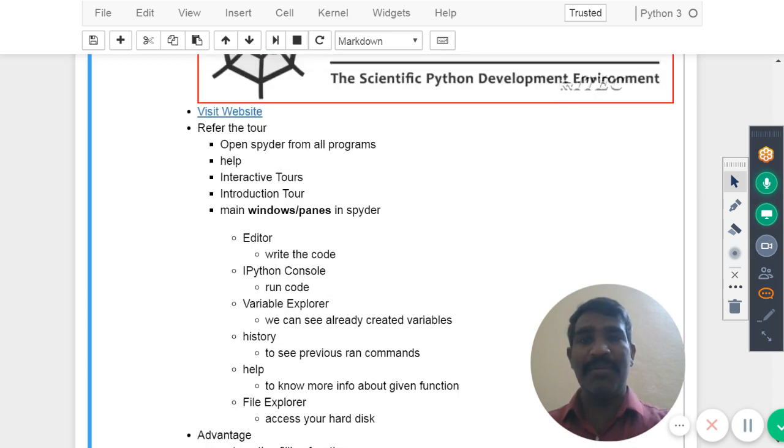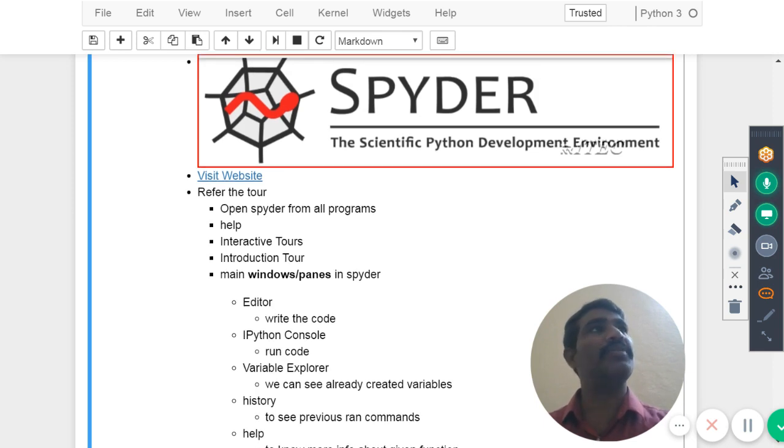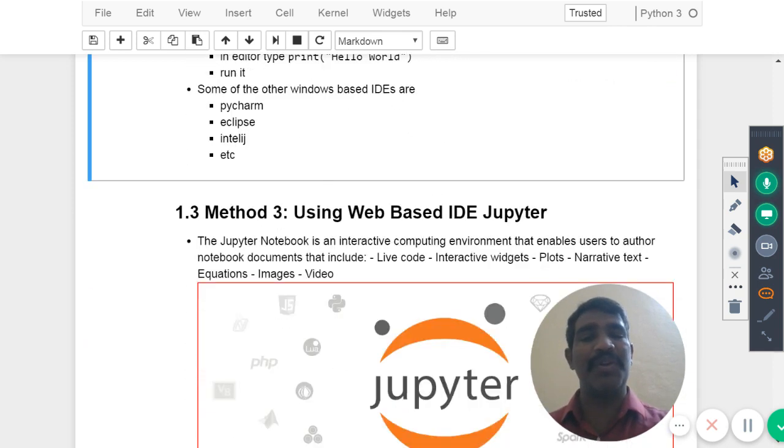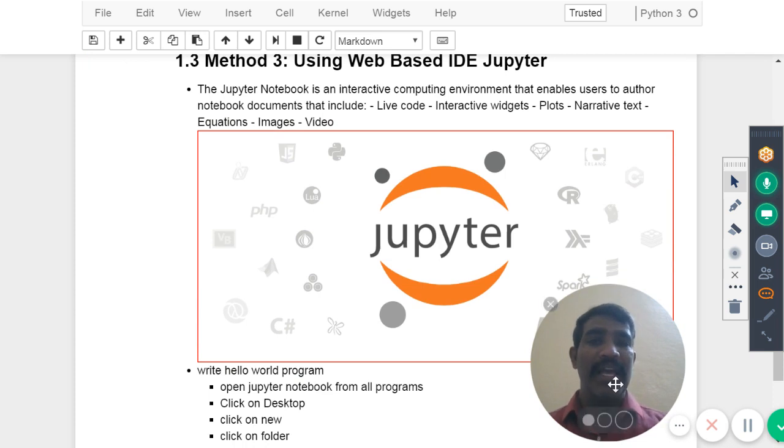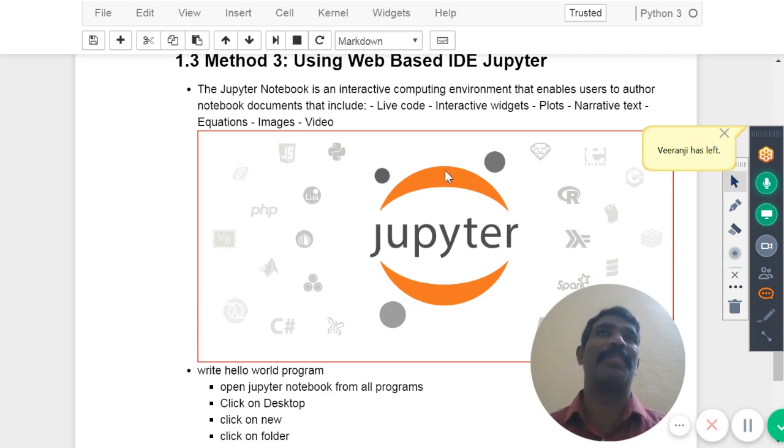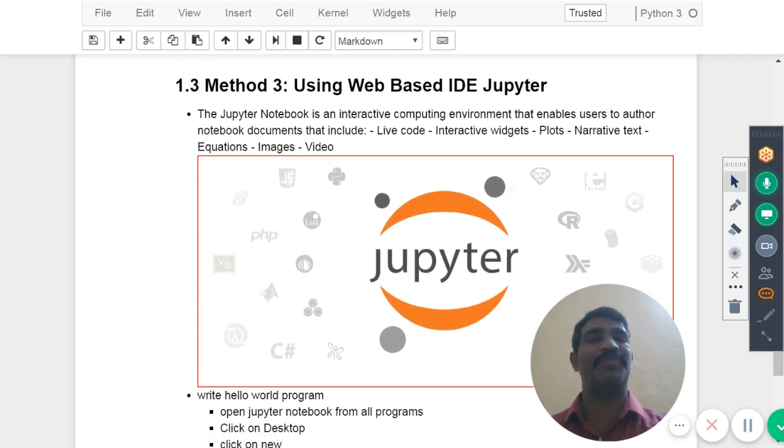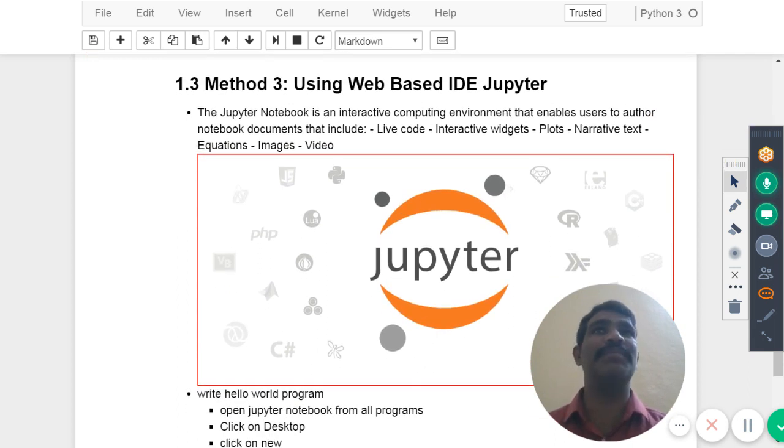Okay, I think we are pretty much good with this about Spyder. In Spyder now we know how to write the program. Let us move on to how to write the program in Jupyter. That is method 3. How to write the program in Jupyter.